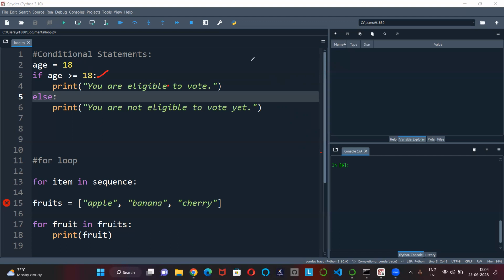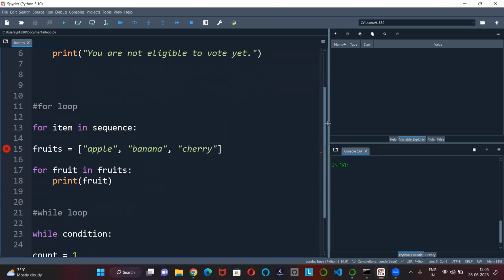It's like going to a shop and asking for something. It's the same kind of statement. Whatever terminologies and logic you write in your program, if age is greater than or equal to 18, print this, else print that. This is a simple conditional statement. You can also write a lot of else if statements and go through them.